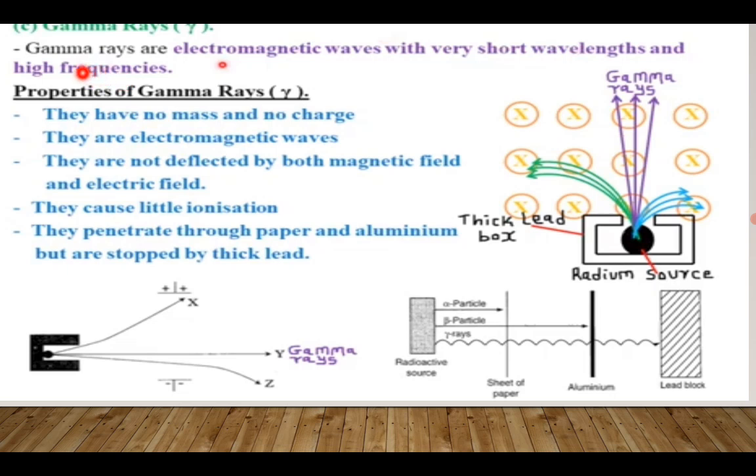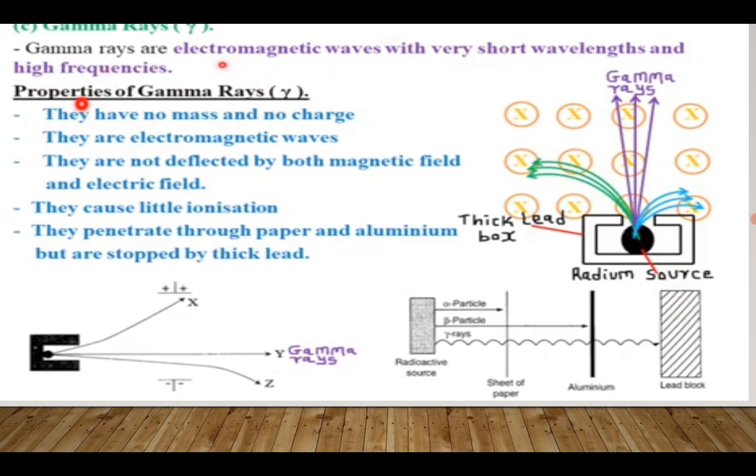All right, so owing to the fact that gamma rays have high frequency, it means they are high energy radiations also. So if they have high energy and high speed, it means that they can easily pass through matter like paper, aluminium foil, but it requires just some centimeters of lead metal to be blocked.